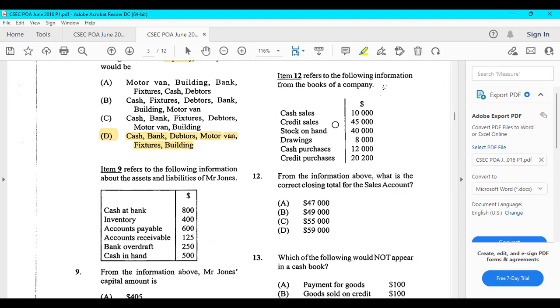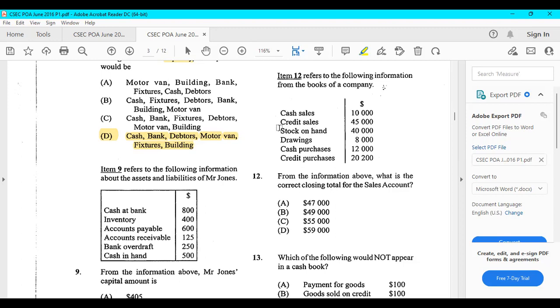So your total sales would be $10,000 plus the $45,000, that's $55,000. That increases the sales account. They're asking for the closing balance, right? So we need to look if anything here would decrease the sales account. We don't have any allowances, discounts, or anything like that. We don't have any returns on sales.